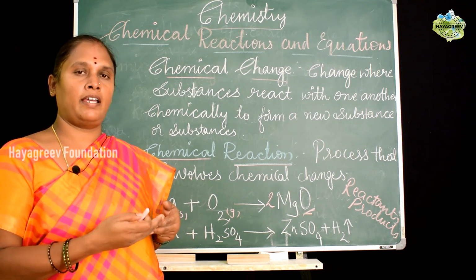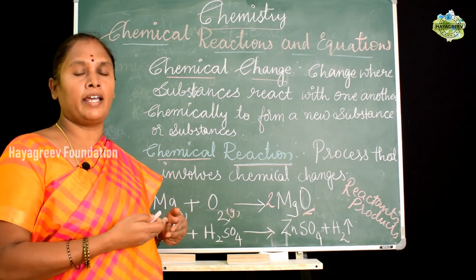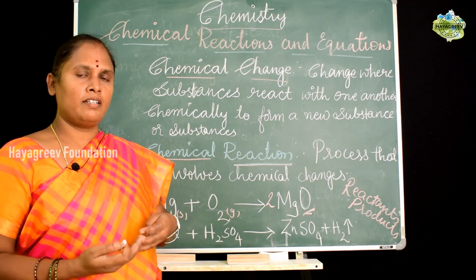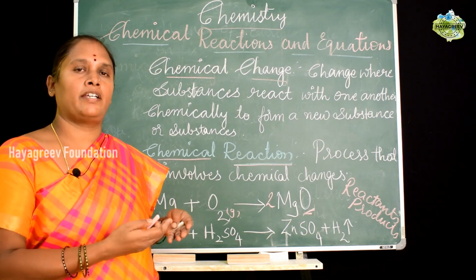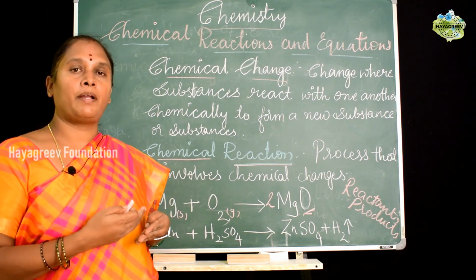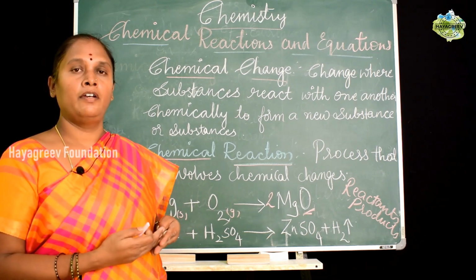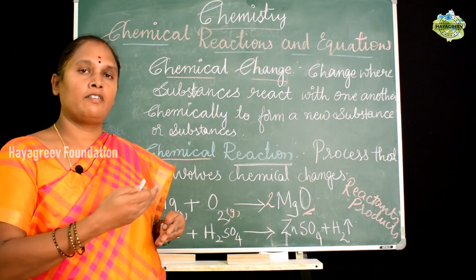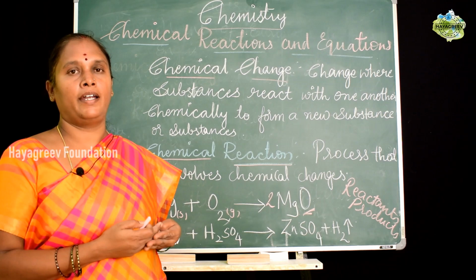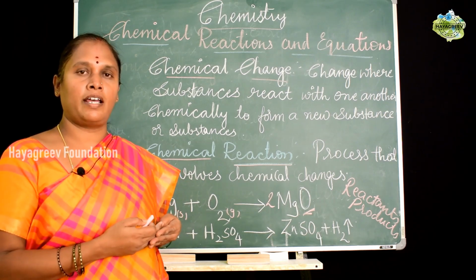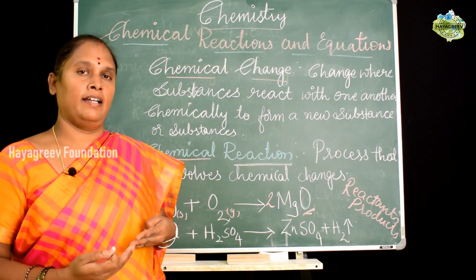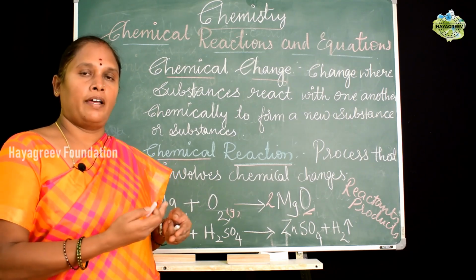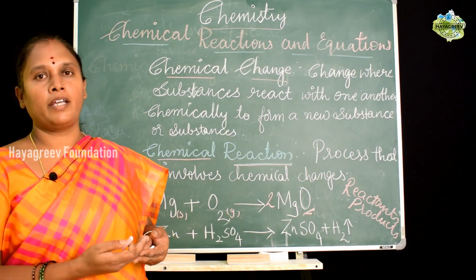Next example, change of color. For change of color, you can take the reaction between citric acid and potassium permanganate. A potassium permanganate solution is usually dark pinkish or magenta in color, but once you add some citric acid to it, it turns colorless. So here there is a change in the color of the reactants you have taken.